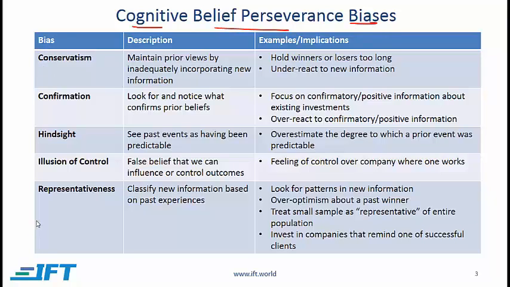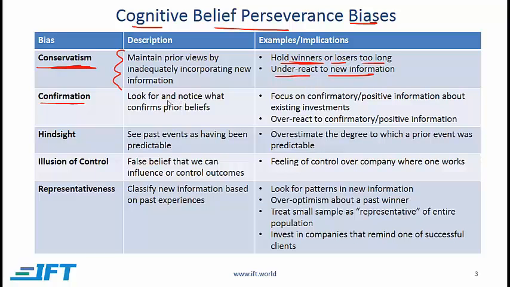Here are the specific biases that you need to be aware of. Conservatism. This is where a client might maintain prior views by inadequately incorporating new information. So conservative means that he or she holds on to prior views, and that's what's described here. Examples would be holding on to winners or losers for too long. So if somebody thought that a given stock was really good, then despite new information coming in, the person holds on to that stock. And similarly, people with this bias will tend to underreact to new information.